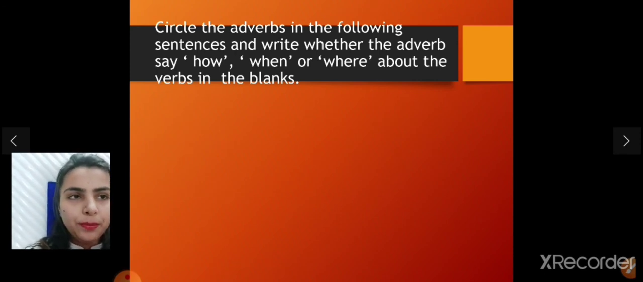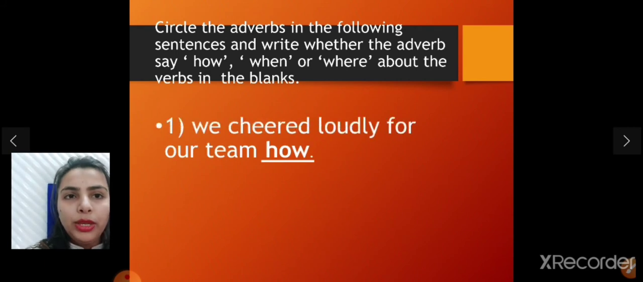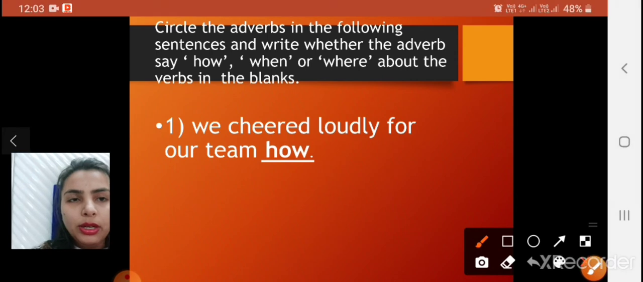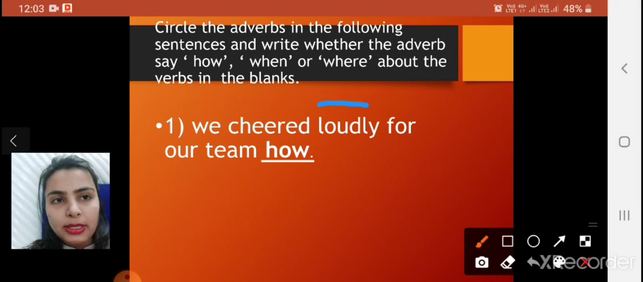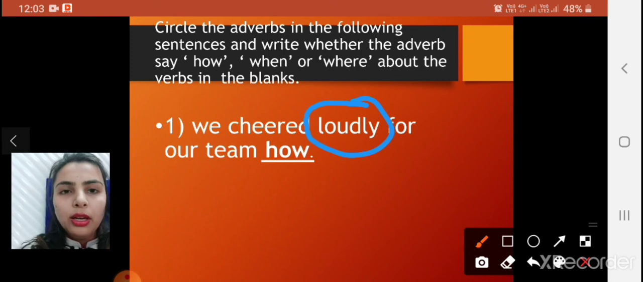Okay. Now see the first. We cheered loudly for our team. So here, what is the adverb? The adverb here is loudly. So circle loudly, and in the blank write down how. How we cheered for our team. That means we cheered loudly for our team.